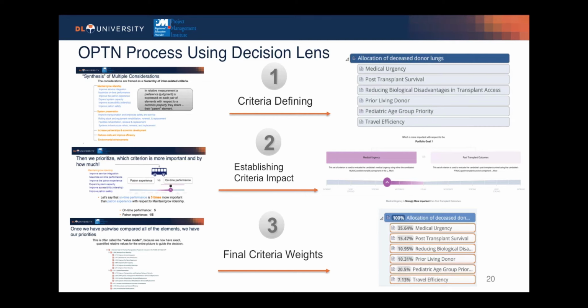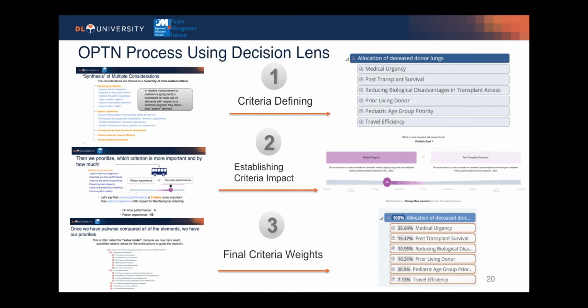Second, the OPTN committee is asking stakeholders to establish the relative impact of each criterion to the decision goal and to submit their informed judgments in the Decision Lens software. Third and lastly, once all of the informed judgments are completed in the portfolio, the OPTN committee will have their criteria weights, which gives us a holistic picture to guide our decision making.